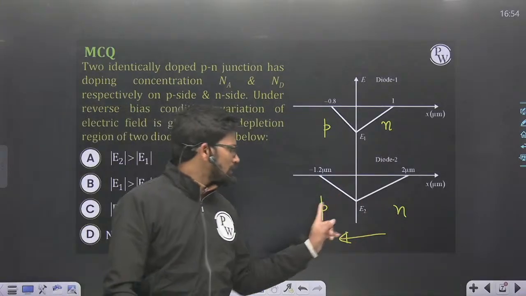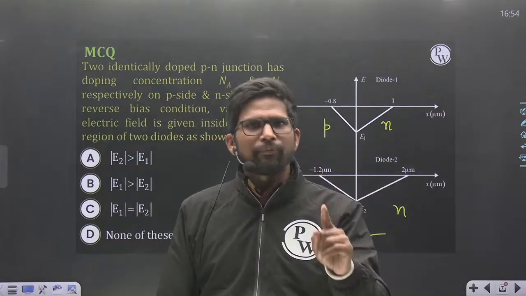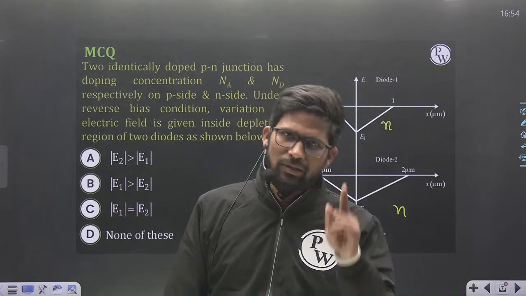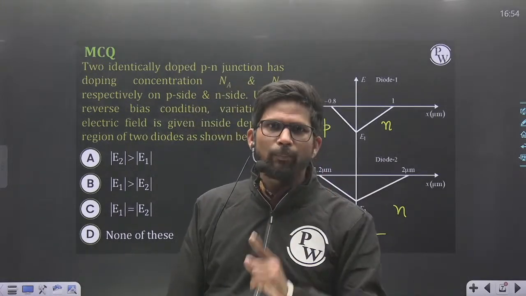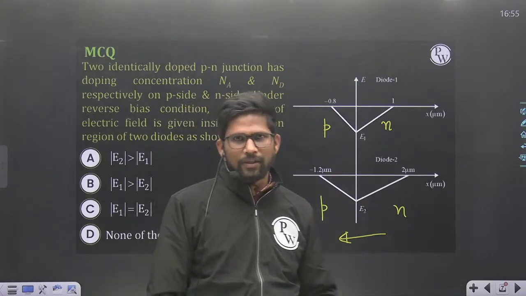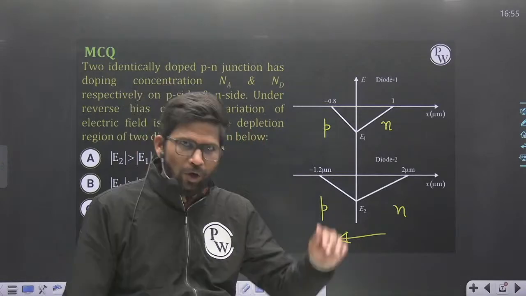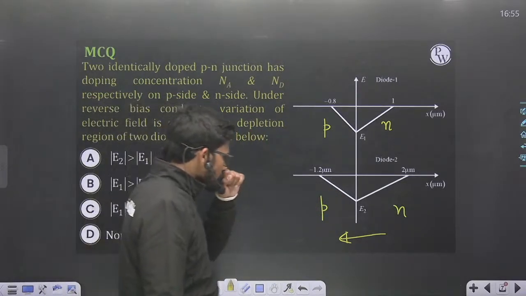If the electric field is in the negative x direction, then it is negative, and if it is in the positive x direction, then it is said to be positive. That's why this electric field is plotted below the x axis. That's why this is a negative electric field, because of its direction. Okay.